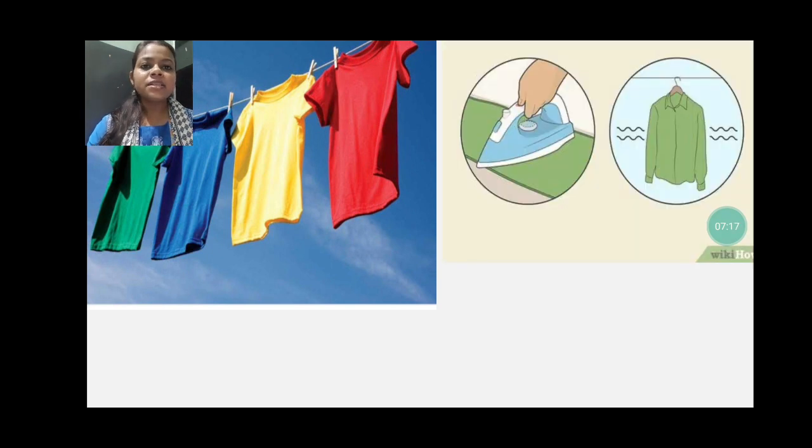Next, after all, we have to look smart, right? So ironing is the best way to make your clothes smarter. Whenever we are washing our clothes, after that we have to iron them, so that it gives a beautiful shine to our clothes, and it helps us to look smart also.